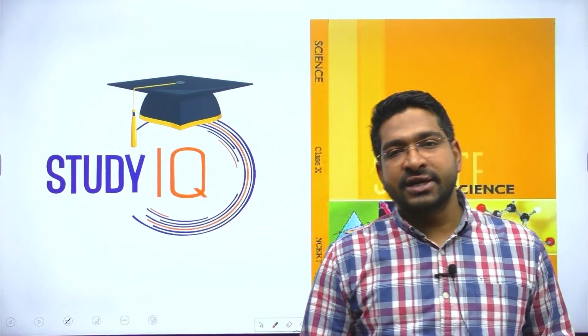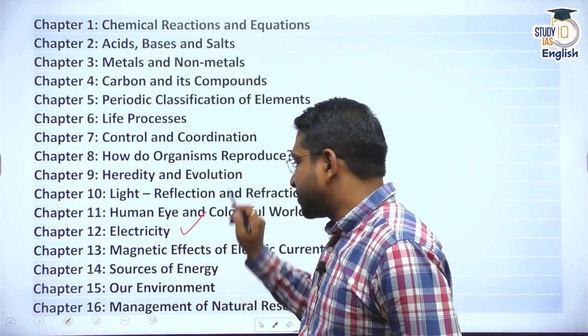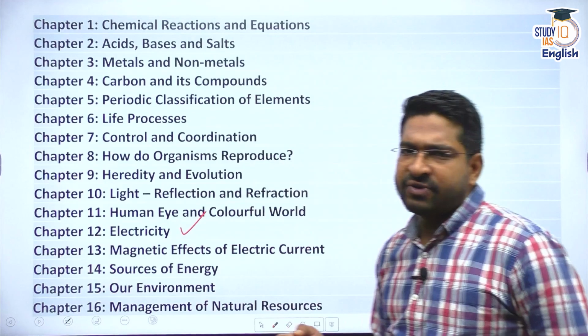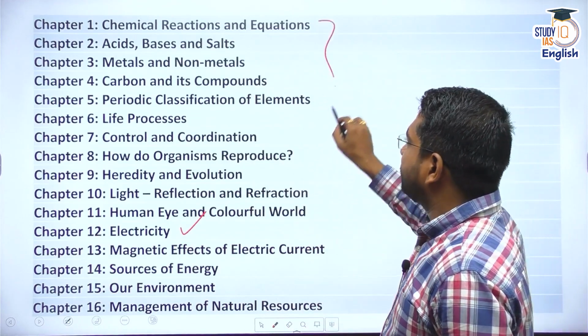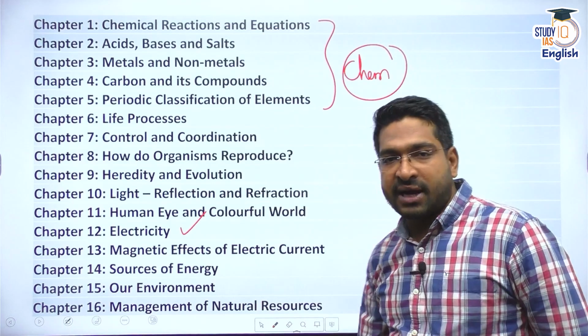Let's continue our discussion of NCERT Science series. And in today's discussion of NCERT Science textbook for class 10, we are going to discuss chapter 12, that is electricity. Now, before this, we have already completed from chapter 1 to 5, where we have gained insights into the knowledge of chemistry from class 10.